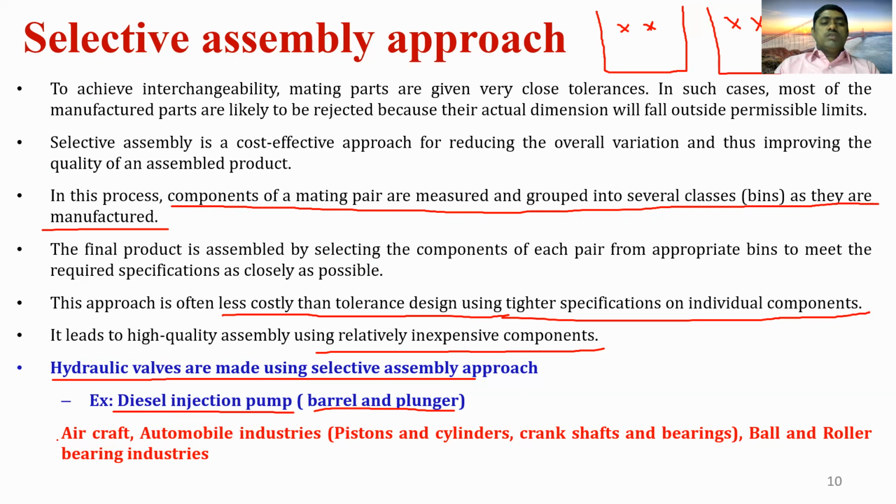These parts are also used in the aircraft industries, which use the selective assembly approach. The automobile industries also adopt the selective assembly approach for manufacturing pistons and cylinders, crankshafts and bearings. Ball and roller bearing industries also adopt the selective assembly approach.